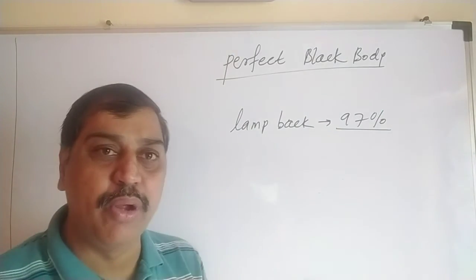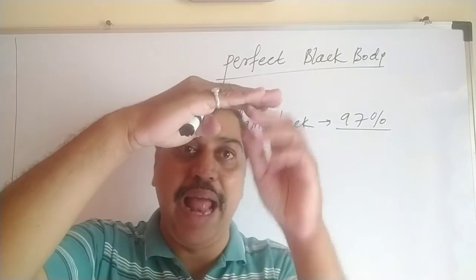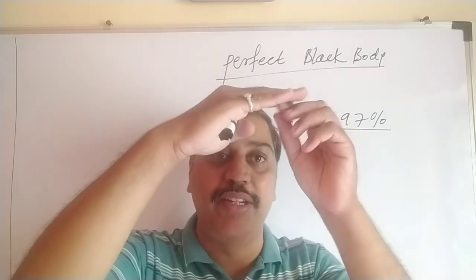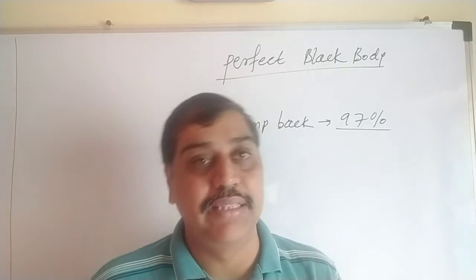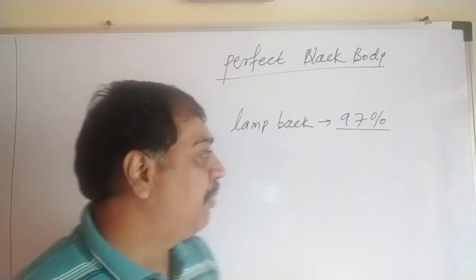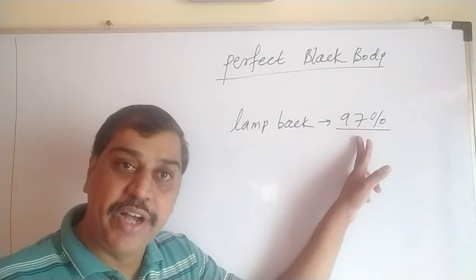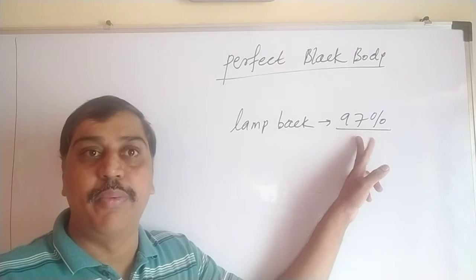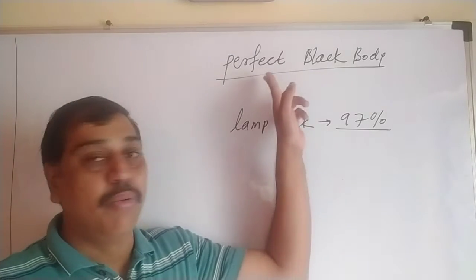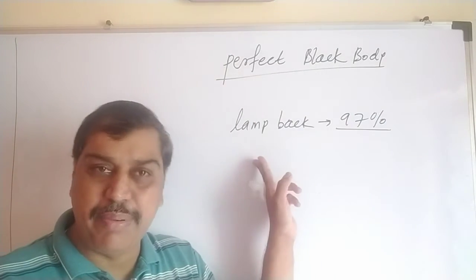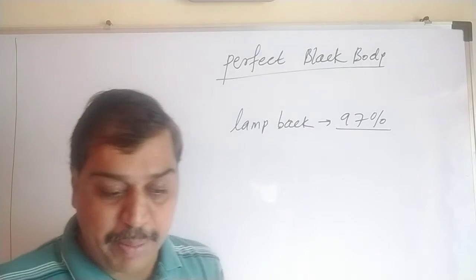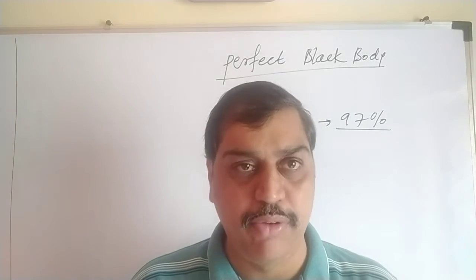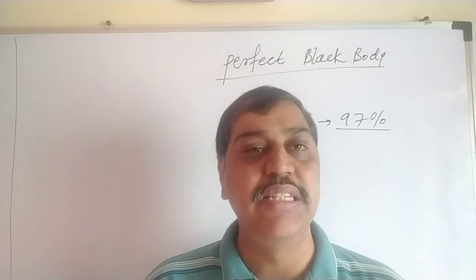Lamp black means what? When we burn the lamp, at the top, black color powder gets created, just deposited on the surface of the top, and that black color powder is said to be lamp black. And that lamp black has a property that it will absorb 97% of heat radiation incident on it. So we can consider this lamp black as one of the examples of a perfect black body. 100% is not possible. We can take a nearly perfect black body.